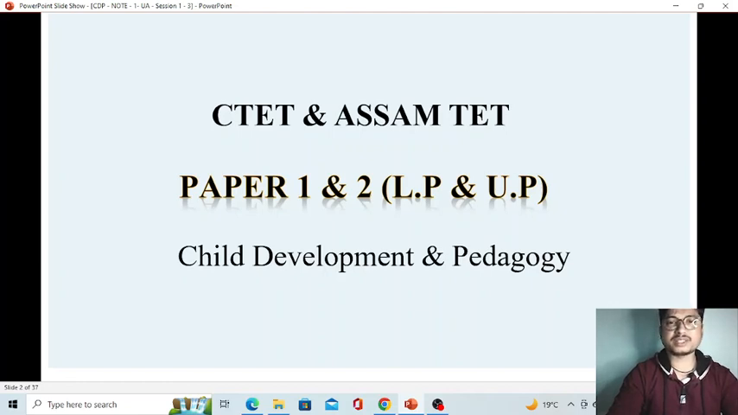There are just a few things which we will find in UP and which we have to study for upper primary TET, and which we have to ignore in lower primary TET. But we have also seen that there are many aspirants appearing for both LP and UP, so that will be very helpful for the candidates.